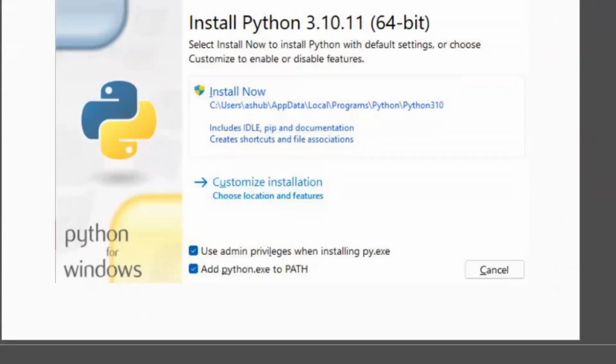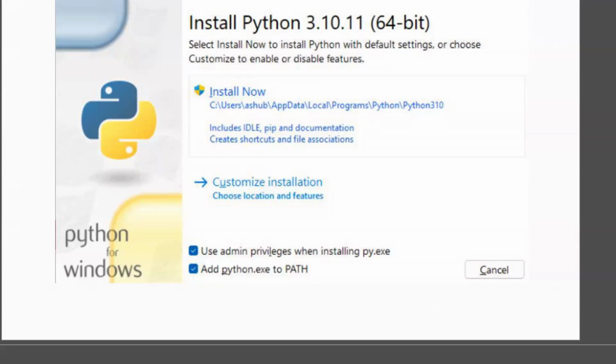Add python.exe to the path. Whatever software you installed, after installation, you will get one file. That file is what here? Python.exe. That is actually called an executable file. That file path we have to add. Generally, we can do this manually also, but here we are not doing it manually.